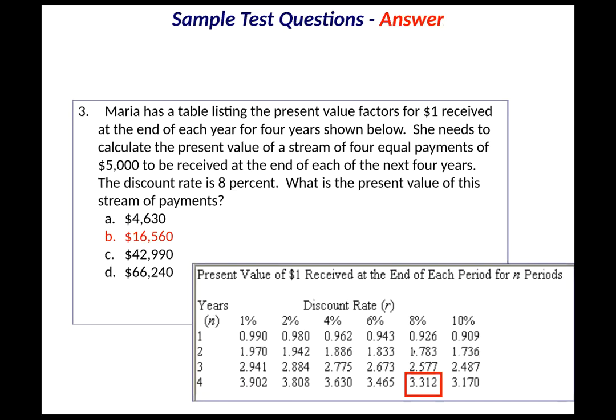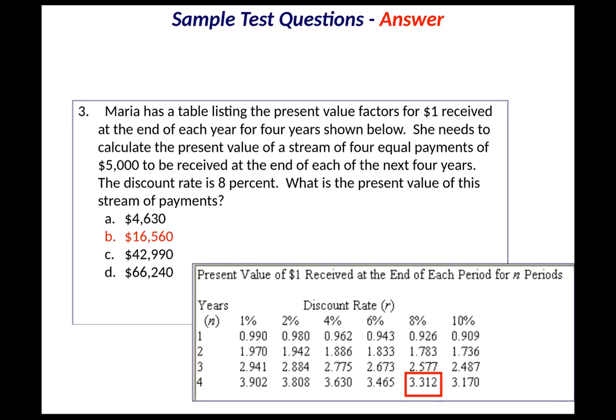Based upon the table, it's 3.13 times the 5,000, because we're going 4 years at 8%. That's how we use the table. Now, on this problem, you can also figure it out without doing any calculations. Does it make sense? If we're getting 4 equal payments of 5,000, we know A is not the answer.